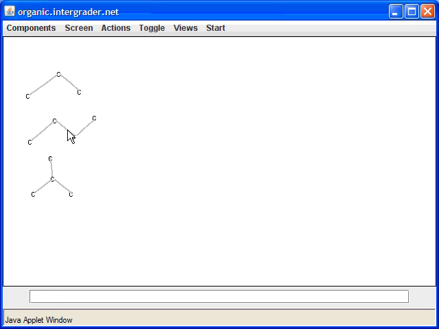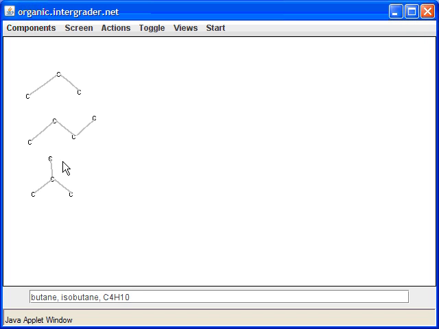So let's write down these two names. This compound is normal butane, which most people just call butane. And this compound right here is called isobutane. The reason it's called isobutane is because if you count the implicit number of hydrogens that these compounds have, they both have the same number of hydrogens as they do carbons. So both compounds have 4 carbons, and both compounds also have, if you count with me, 3 plus 2 plus 2 plus 3, and that equals 10. So we say that both of these compounds, butane and isobutane, are C4H10 isomers.